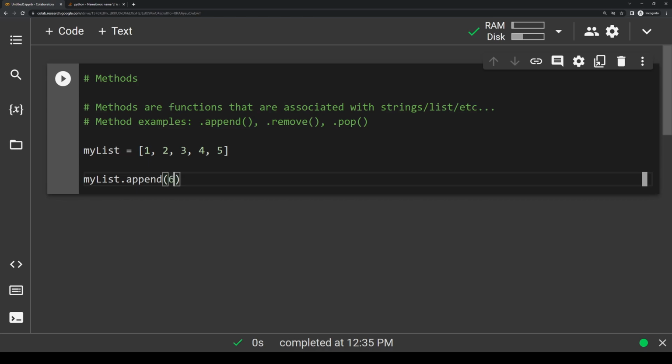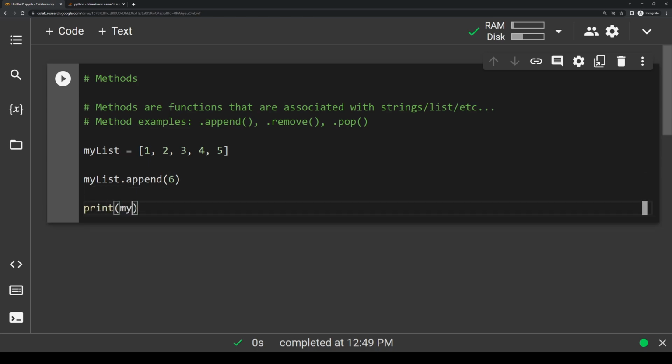So let's say 6. Python has a ton of built-in methods, so I'll go over a few with list first that we've already learned. For all these examples, we'll just use this mylist variable, but obviously this name can be whatever we want. So to add an element to the end of a list, we'll use this .append method that we've already written here. So we entered 6 inside the parentheses, so that means we should add a 6 to the end of my list. So let's actually print out my list here, and you'll see if we print it, there is now a 6 at the very end.